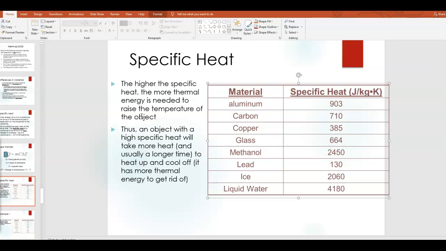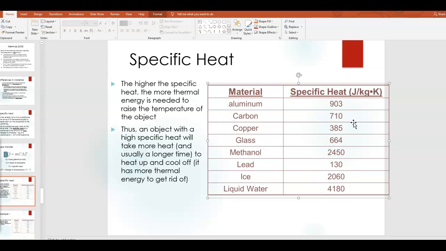Now, if you look at what it says in the notes, it says the higher the specific heat, the more thermal energy is needed to raise the temperature of an object. Thus, an object with a high specific heat will take more heat, and usually a longer time, to heat up and cool off. Okay, so for example, lead has a specific heat of 130.